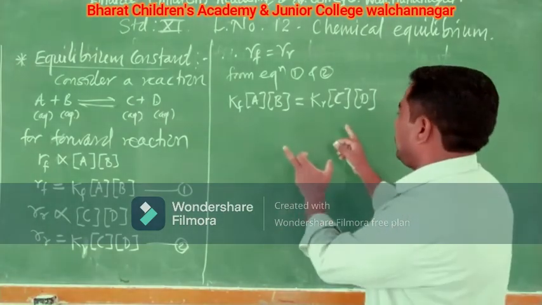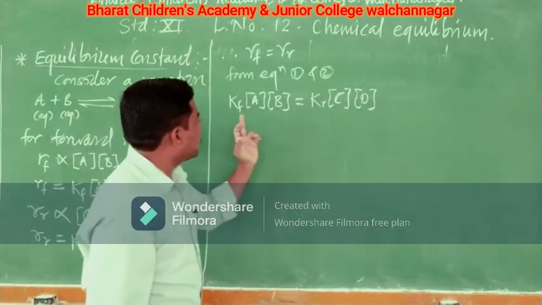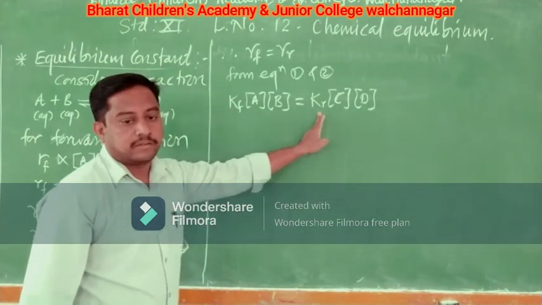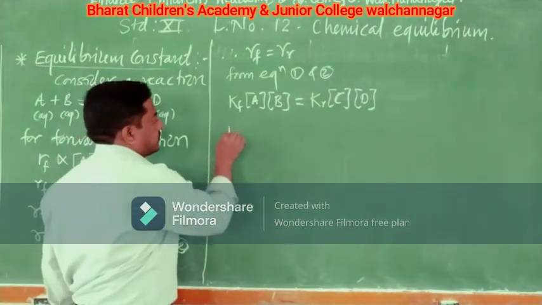Now, we have the rate constants Kf and Kr on opposite sides, so we will take the similar terms on the same side.